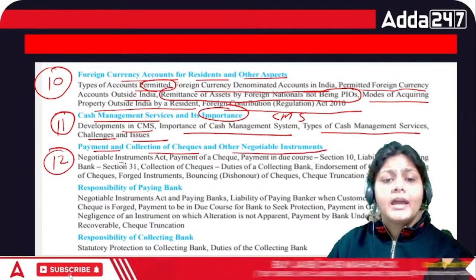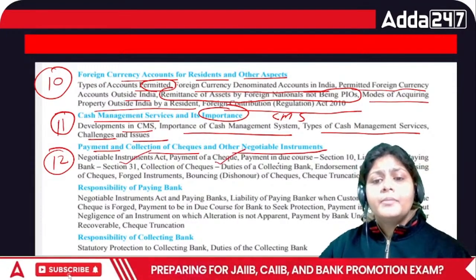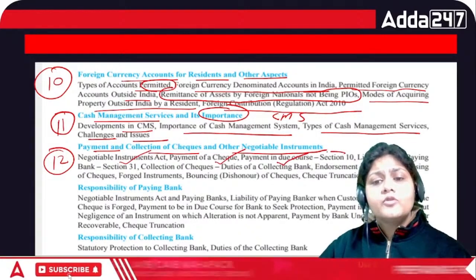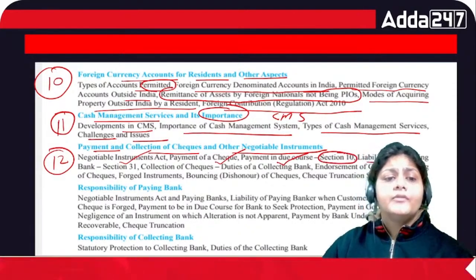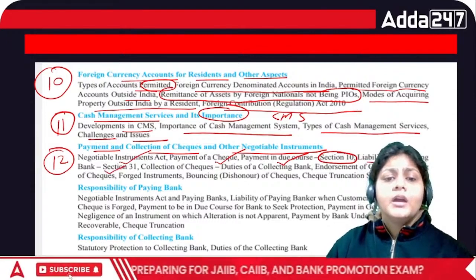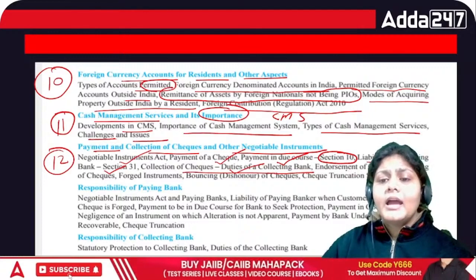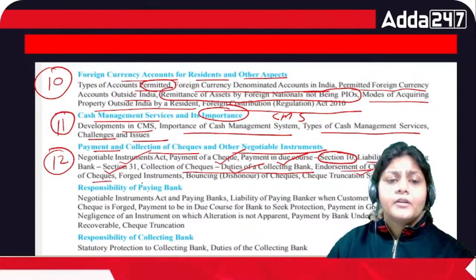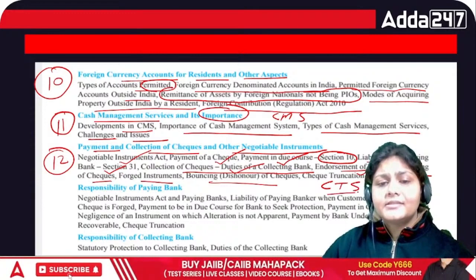So what is the NI Act? What is the payment of cheque? How can we do that payment? And what is the meaning of payment in due course according to section 10 of the NI Act? Liability of the paying bank, section 31, collection of cheque, duties of a collecting banker, then endorsement of cheque, crossing of cheque, forged instrument, bouncing of cheque, and CTS, cheque truncation system, right?